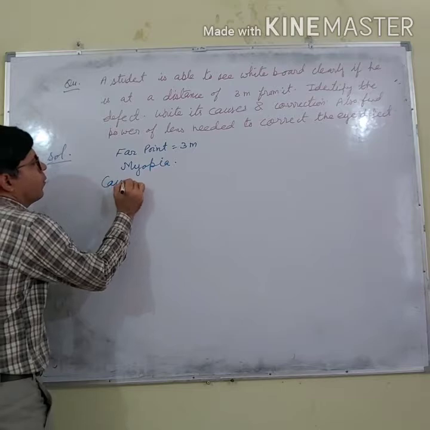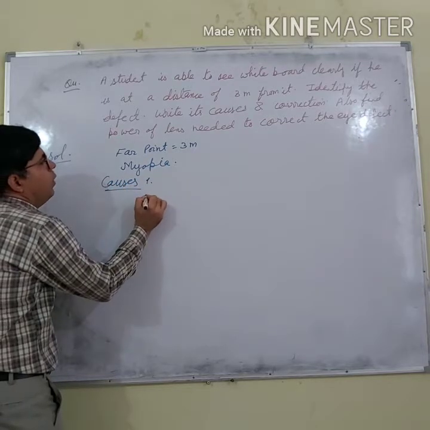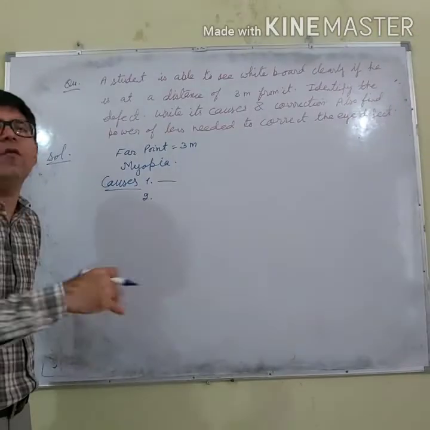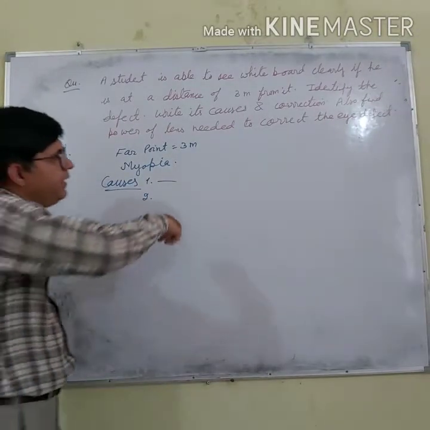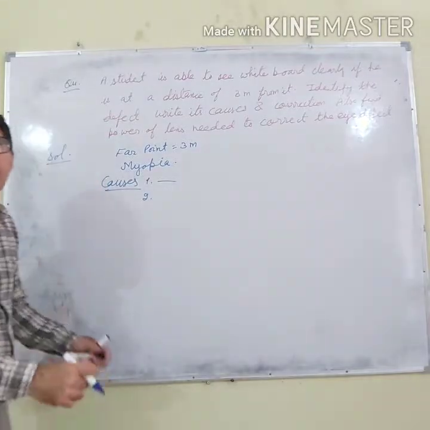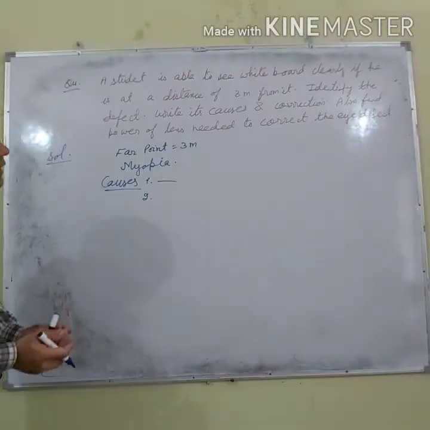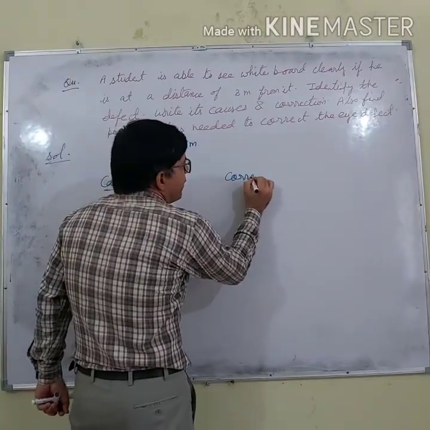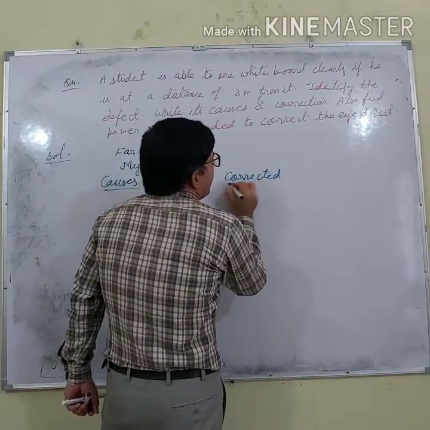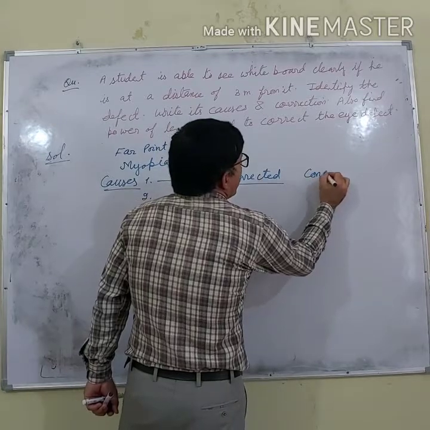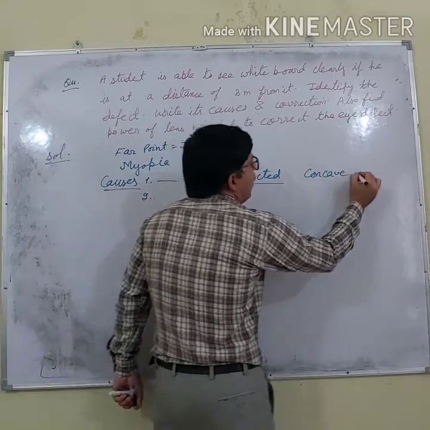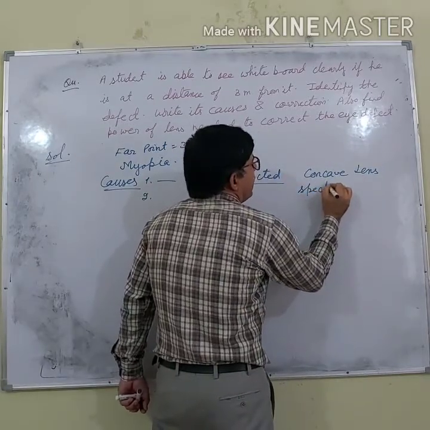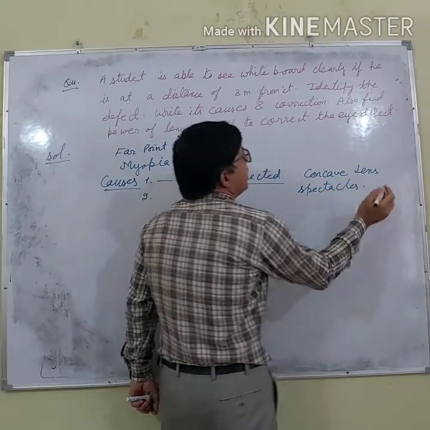Causes, two causes I have told you. One was decrease in the focal length of the eye lens. Second was increase in the size of the eyeball. This you can write. And how can it be corrected? It can be corrected by using spectacles of concave lens.